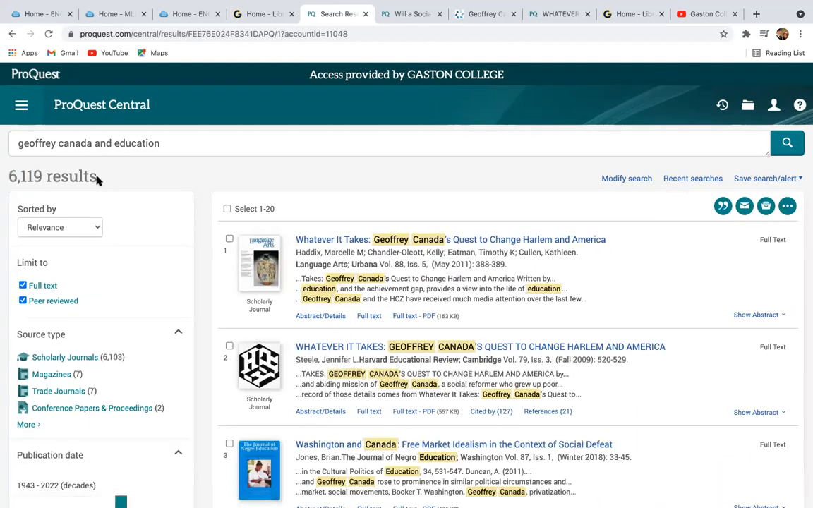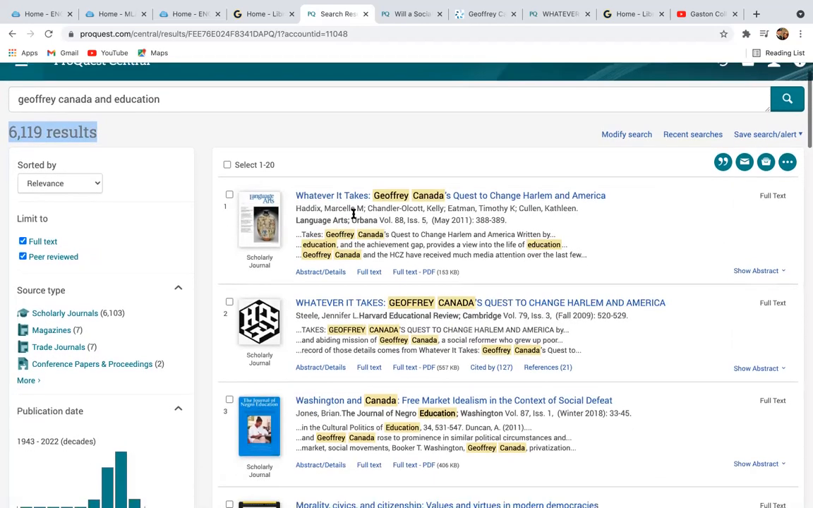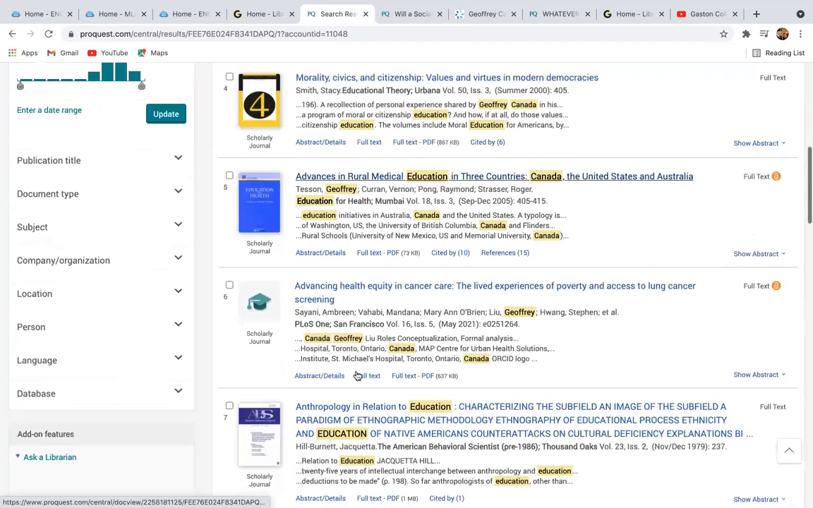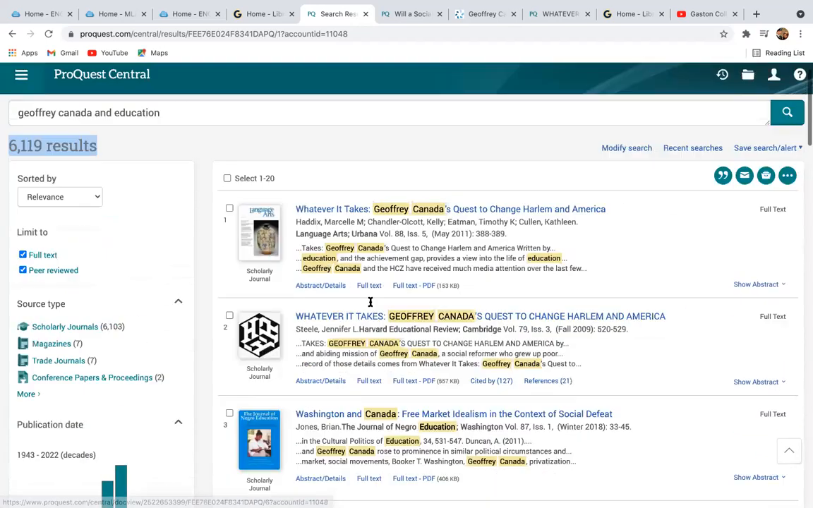it's going to limit my results to 6,119. One thing that Calvin didn't go through as much that I want to share with you. This is one of the articles that I actually used. One thing you can do, always look at the title to kind of infer what this is going to be about, because half of these are not going to help you. For example, advancing health equity and cancer care, the lived experiences of poverty and access to lung cancer screening. That is not something that's going to be helpful for me for the purposes of this paper.